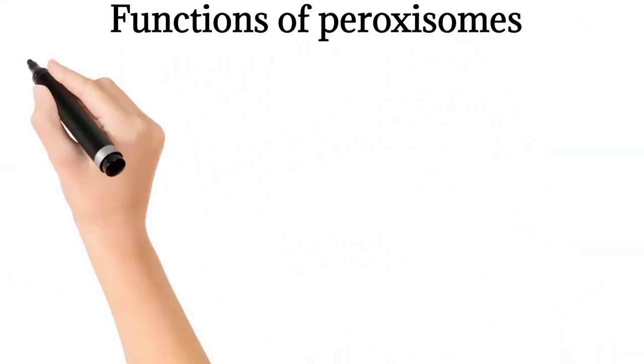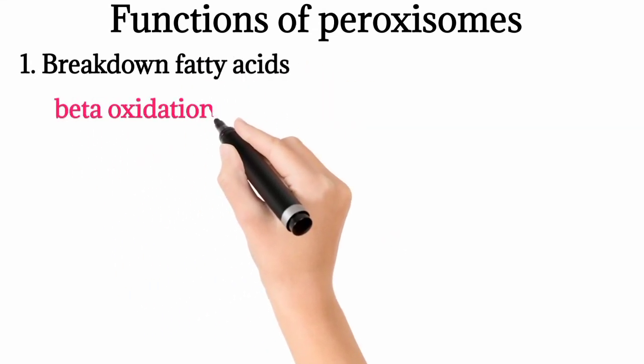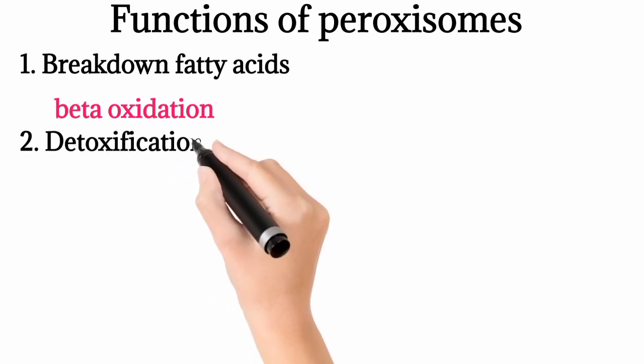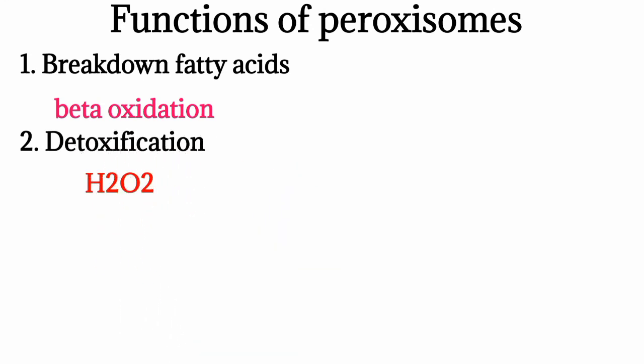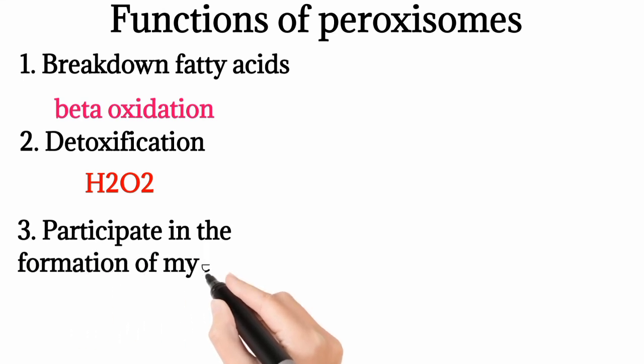Functions of peroxisome: it breaks down fatty acids by means of a process called beta oxidation. This is a major function of peroxisomes. Peroxisome degrades toxic substances such as hydrogen peroxide and other metabolic products by means of detoxification. Peroxisomes participate in the formation of myelin and bile acid.